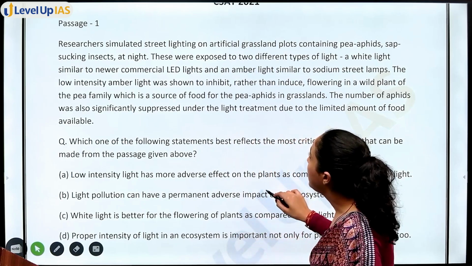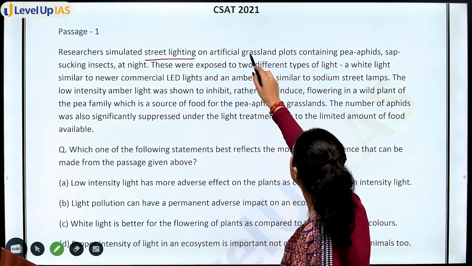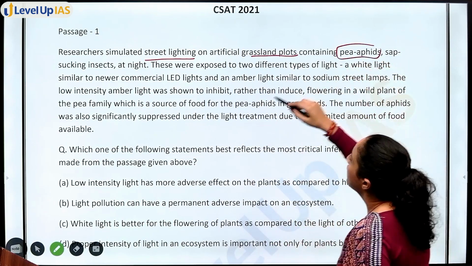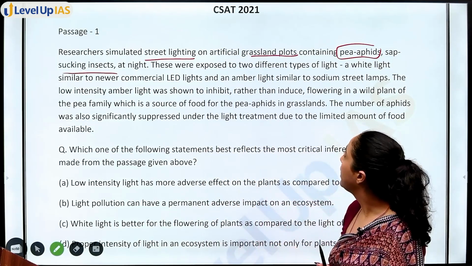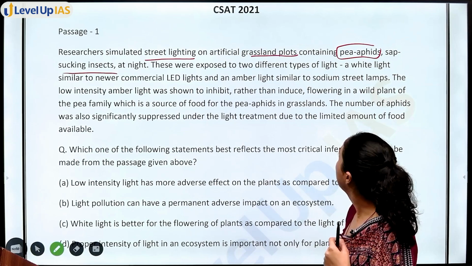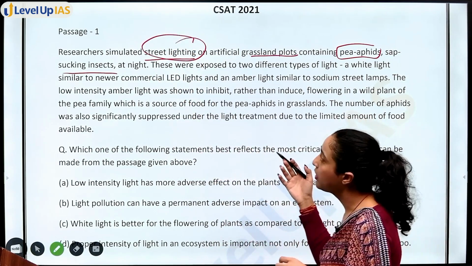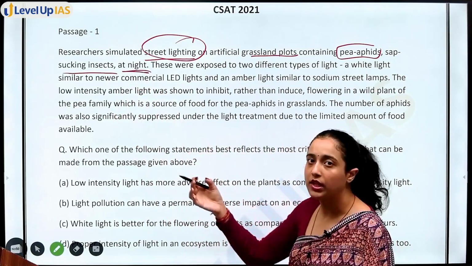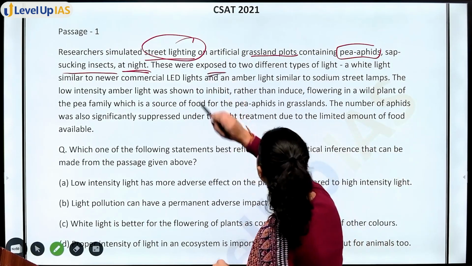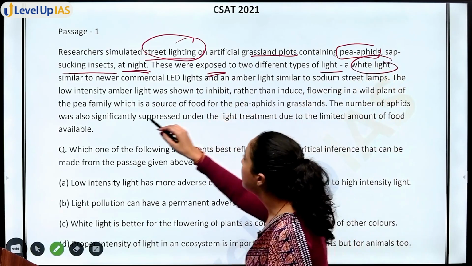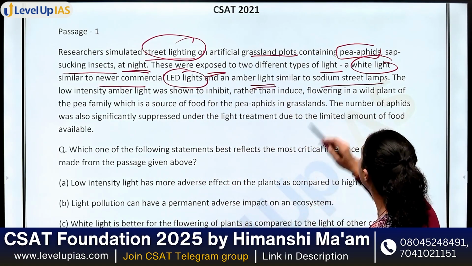So now read the passage. Researchers simulated street lighting on artificial grassland plots containing pea aphids, sap-sucking insects, at night. So researchers simulated street lighting on artificial grassland plots, and they had pea aphids, sap-sucking insects, at night. These insects also got influenced by it. Next, these were exposed to 2 different types of light: a white light similar to newer commercial LED light and an amber light similar to sodium street lamps.